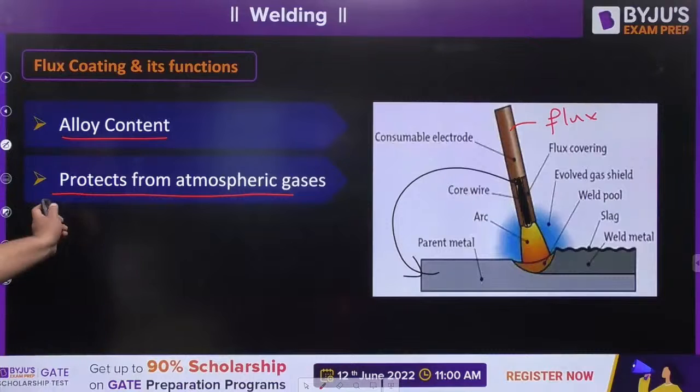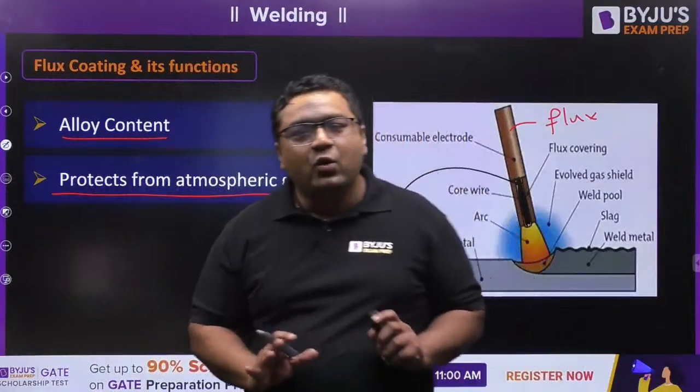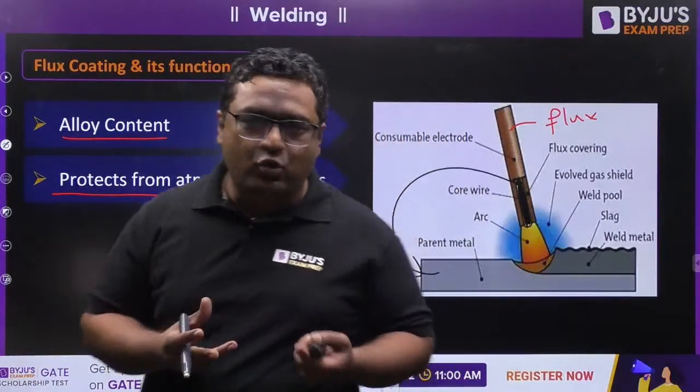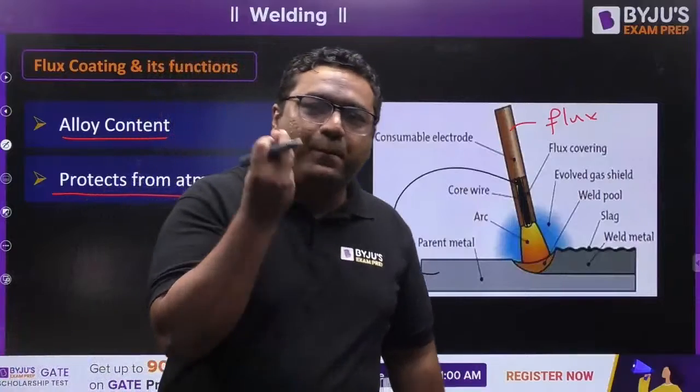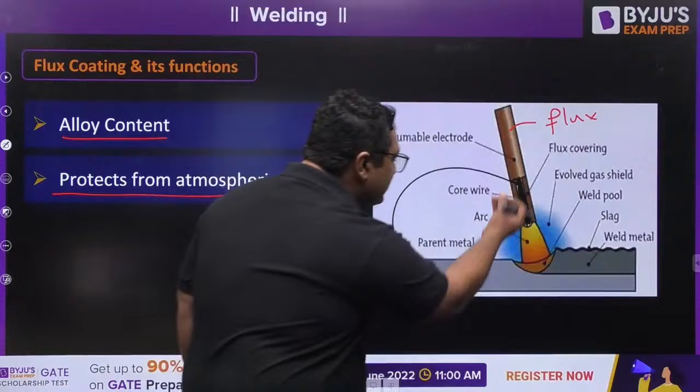Okay. So my dear, when we say that it protects from atmospheric gases, actually, what is going to happen, I am going to tell you. When we have this flux coating, you know that flux plus electrode wire material is going to melt and go inside the groove.